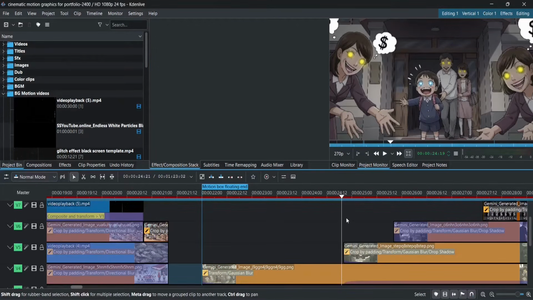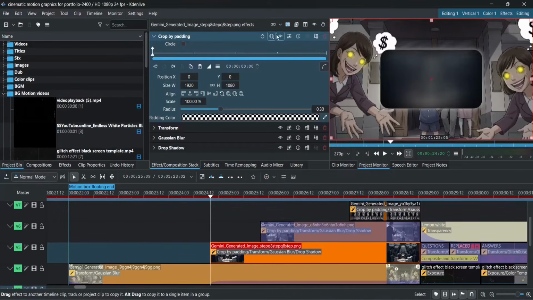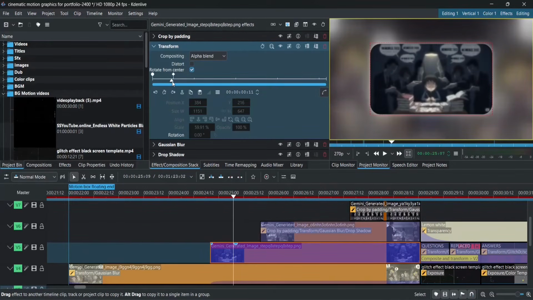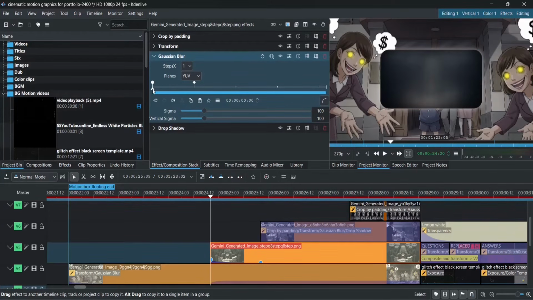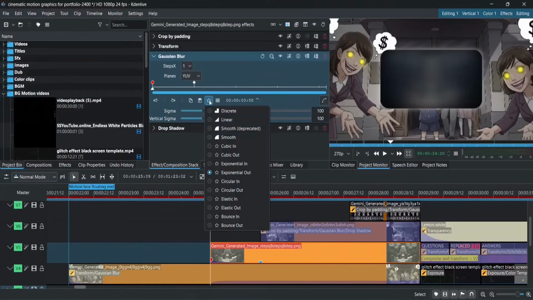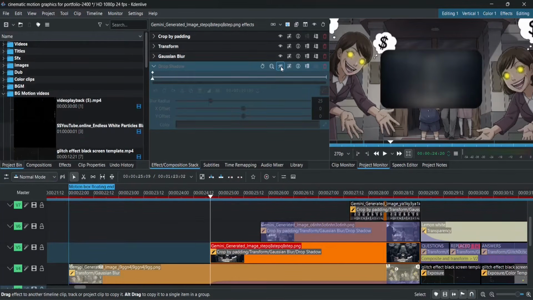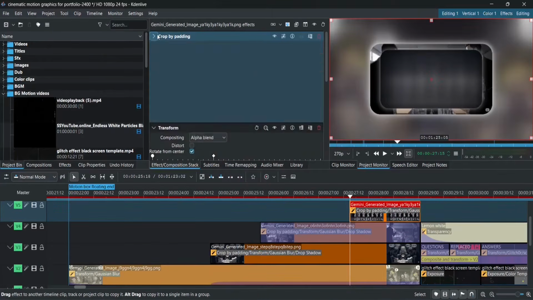Finally, for the words in the dub, memorize, obey, and fit into the mold, I added 3 images. The first image has the crop by padding effect on top, with a 0.3 radius. Then comes a transform effect, scaling from 50% to 60% over 12 frames with exponential out, followed by a Gaussian blur of 1 second, 24 frames, transitioning from 100 to 0 via exponential out. At the end, I added a static white drop shadow. That's all. I repeated the exact same process for the other 2 clips, synced with obey and fit into the mold.